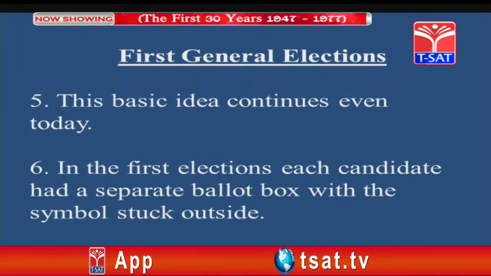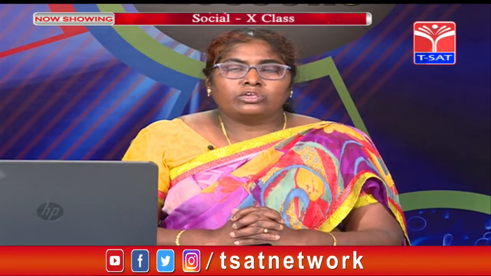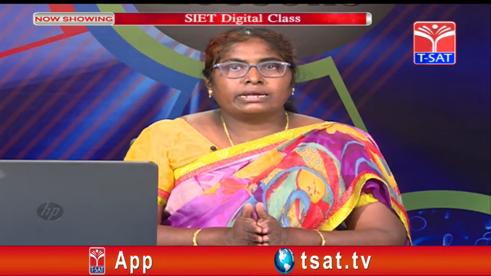This basic idea continues even today. The symbols are used even today. Now, you see Janata Party, you happen to see Congress Party, TDP, TRS, everyone has their own symbol. So, this idea is being continued till date or till today.